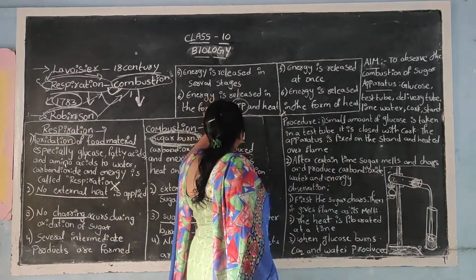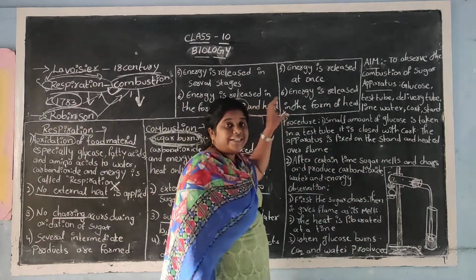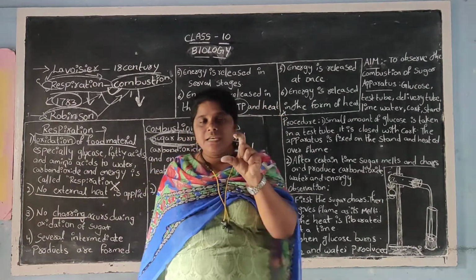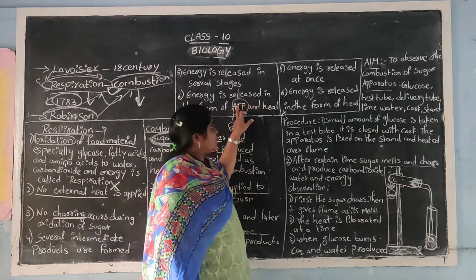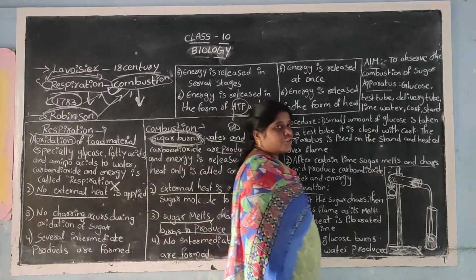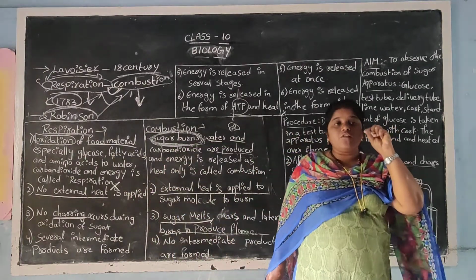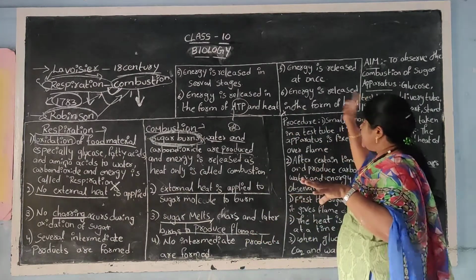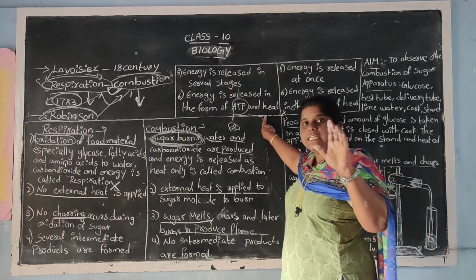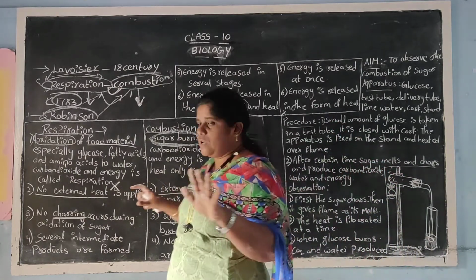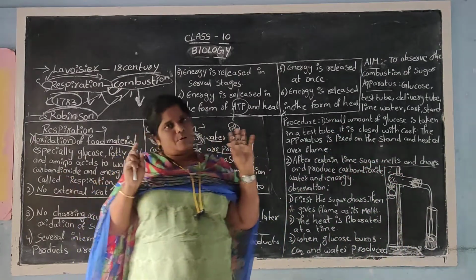And finally, energy is released in the form of what? ATP. High energy phosphate bonds will be formed in the process of respiration, whereas in combustion there is no formation of ATP; energy is released in the form of heat. In respiration, energy is released in the form of heat and also in the form of ATP. So these are the differences between respiration and combustion.